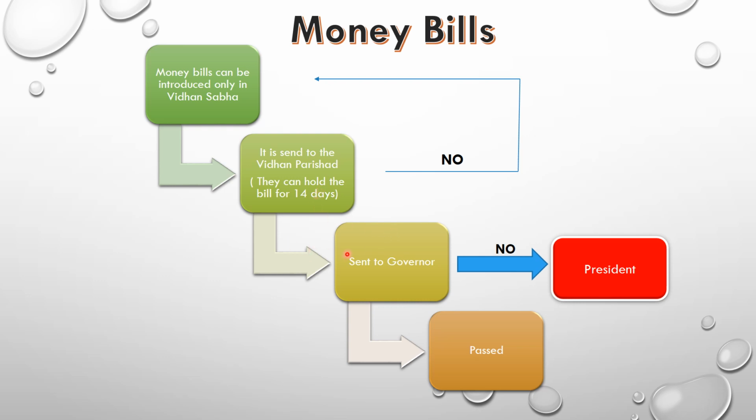After that, it is sent to the governor. But if Vidhan Parishad has some issue, it can send that bill again to the Vidhan Sabha for amendments. Then Vidhan Sabha can either amend the bill or send the original bill back to them. Then it is sent to the governor again, and the governor can give his assent or withhold his assent. If he gives his assent, it is said to be passed. If he does not give his assent, he can send that bill to the president for his consideration. But the governor cannot send the bill back to the Vidhan Sabha or Vidhan Parishad.